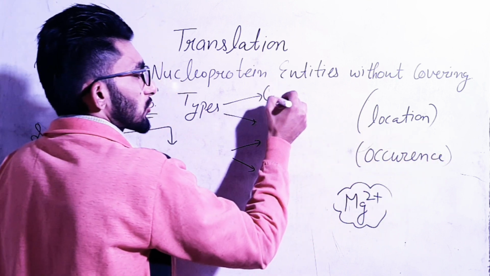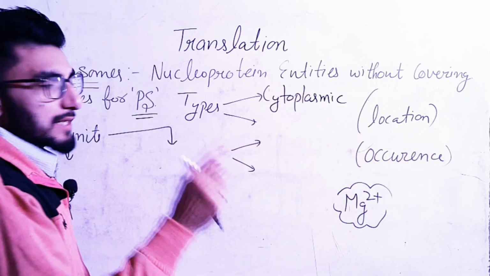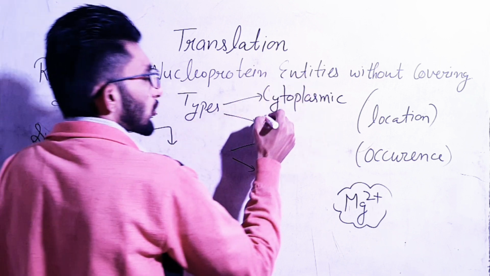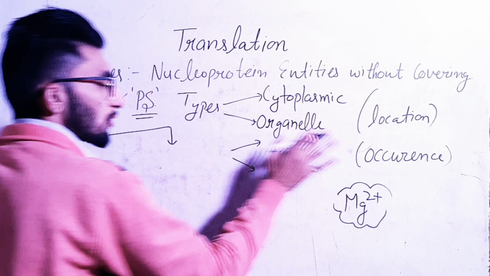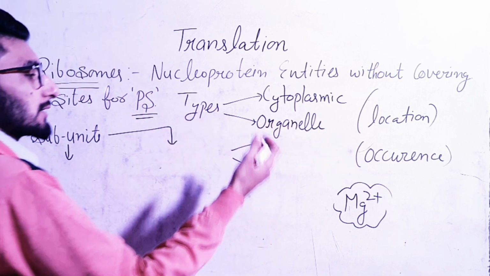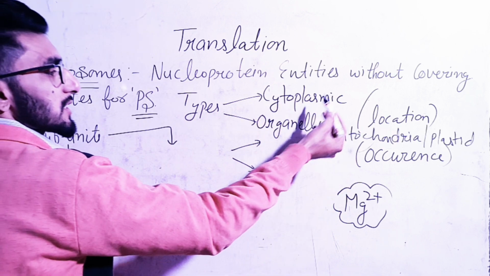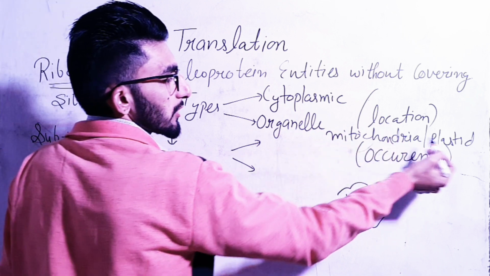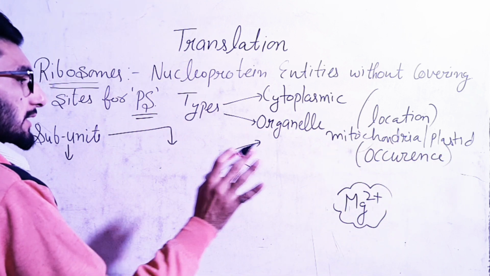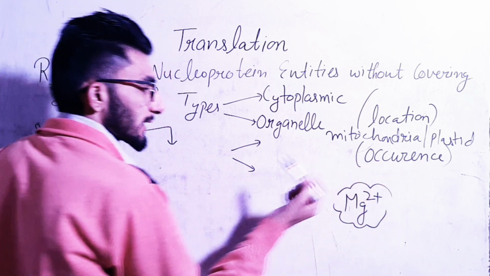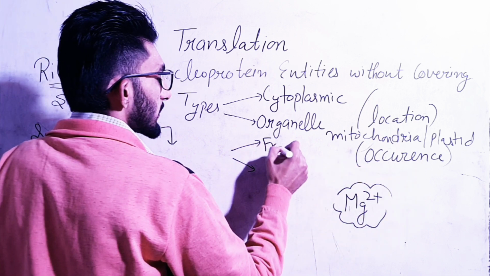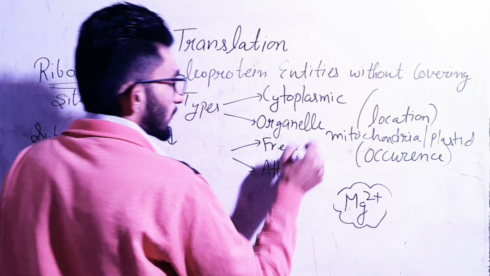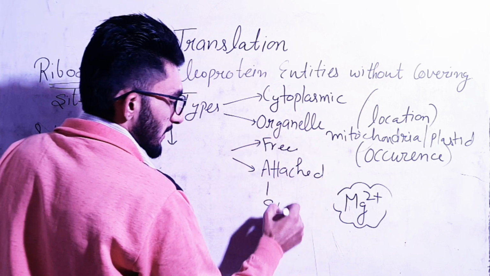They can be cytoplasmic, if the ribosome is present in the cytoplasm, and organelle, if present in organelles like mitochondria and plastids. So cytoplasmic ribosomes and organelle ribosomes, generally present in mitochondria and plastid type of organelles. ठीक है, and on the basis of occurrence, this is of two types, free and attached. So generally ribosomes are attached to the endoplasmic reticulum.